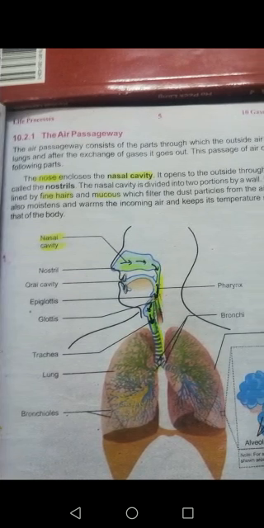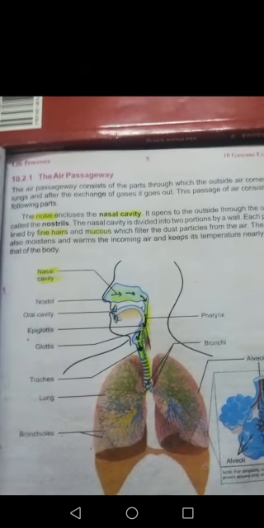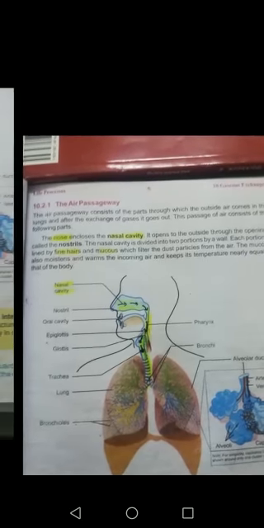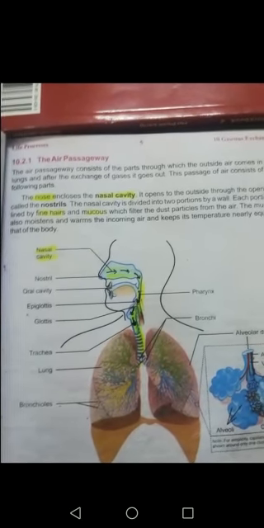Air enters through the nose, passes through different parts of the air passageway, gaseous exchange takes place in the lungs, and then it moves out of the body. The air passageway is the part through which outside air comes into the lungs and, after the exchange of gases, goes out.